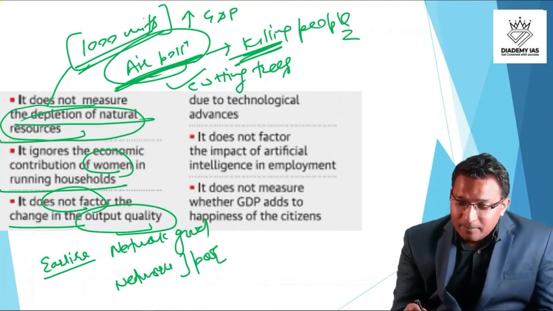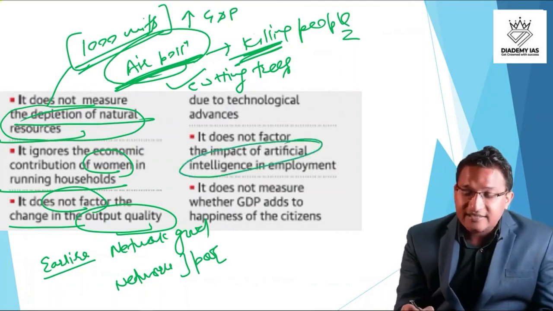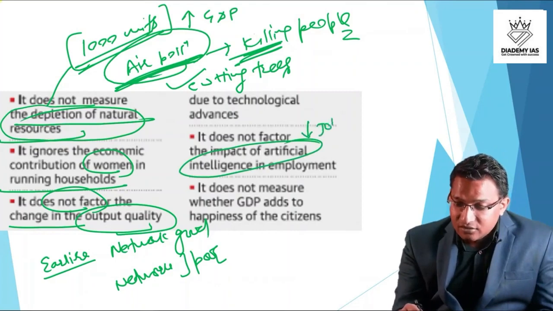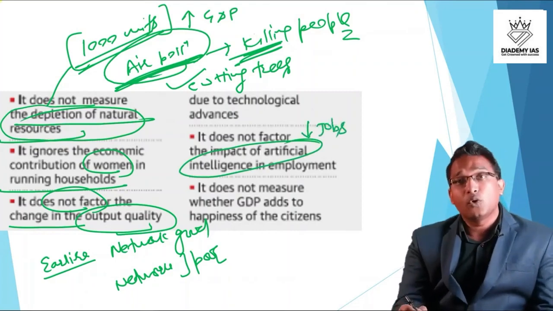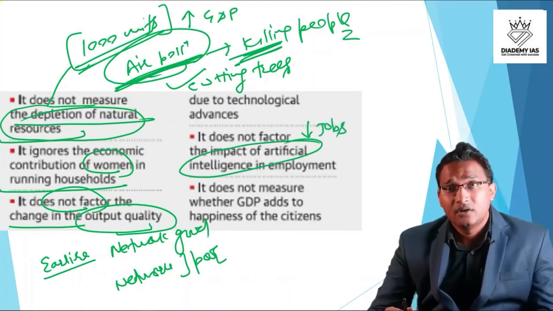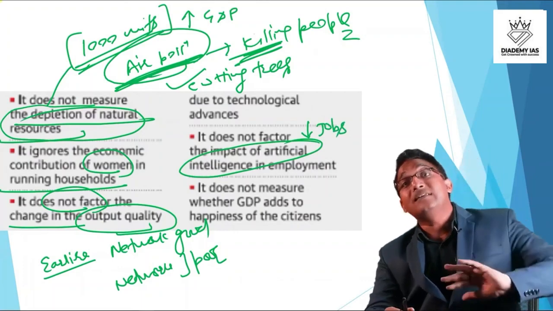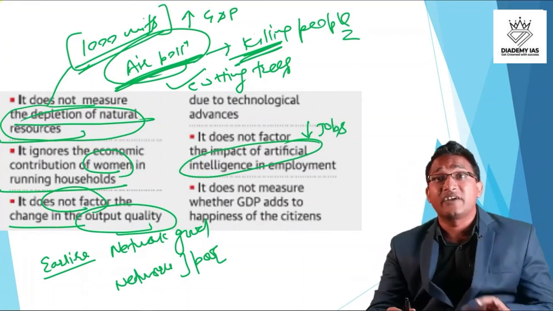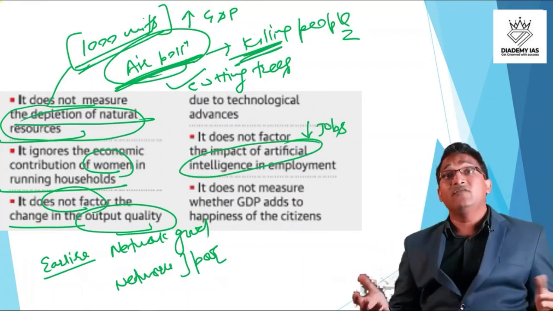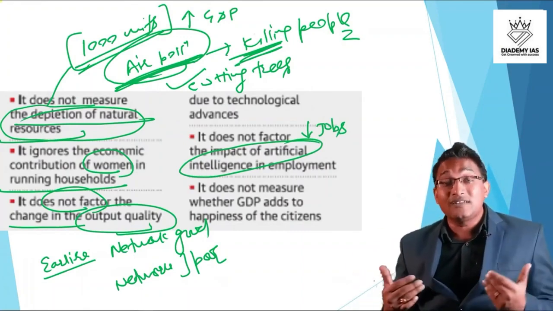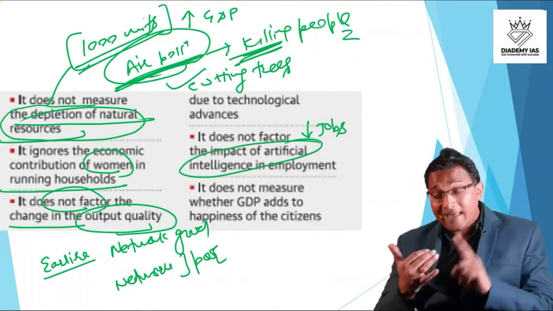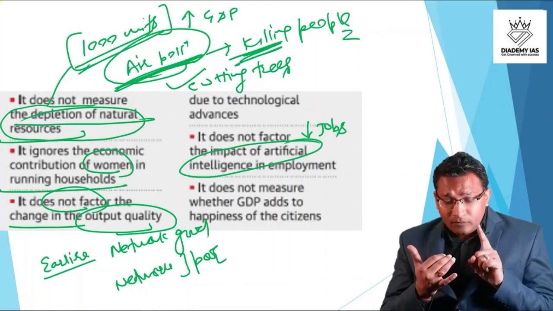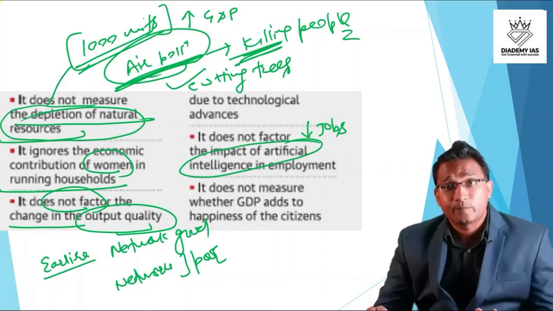It does not factor impact of artificial intelligence in the employment. So the people are getting displaced, the jobs are reducing because of artificial intelligence. The artificial intelligence may be increasing the GDP, but the jobs are coming down, but that is never reflected in the GDP. If GDP is increasing, we become happy. We don't see how much it is impacting environment, how much it is impacting the employment and other things.